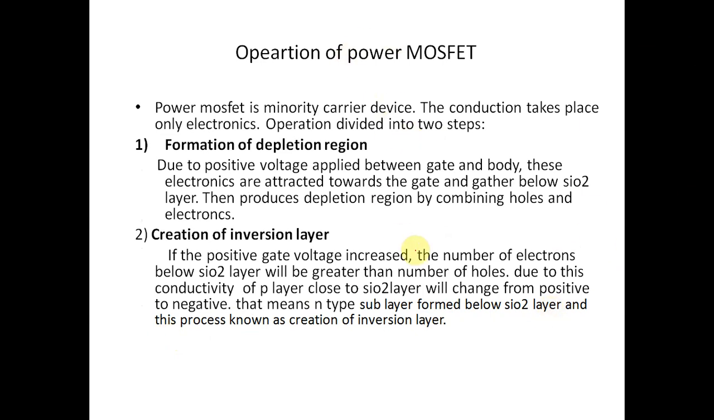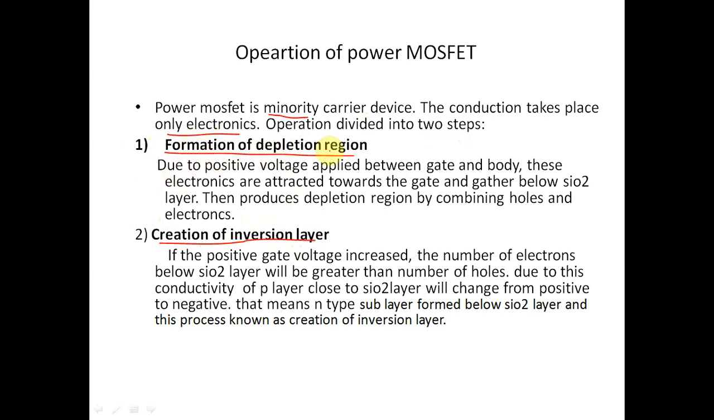Operation of power MOSFET. The power MOSFET is a majority carrier device. The conduction takes place by only one type of carrier, electrons. In a minority carrier device, conduction takes place by either holes or electrons. So here conduction takes place using electrons. Operation is divided into two steps. The first one is the formation of the depletion region and the second one is the creation of the inversion layer.